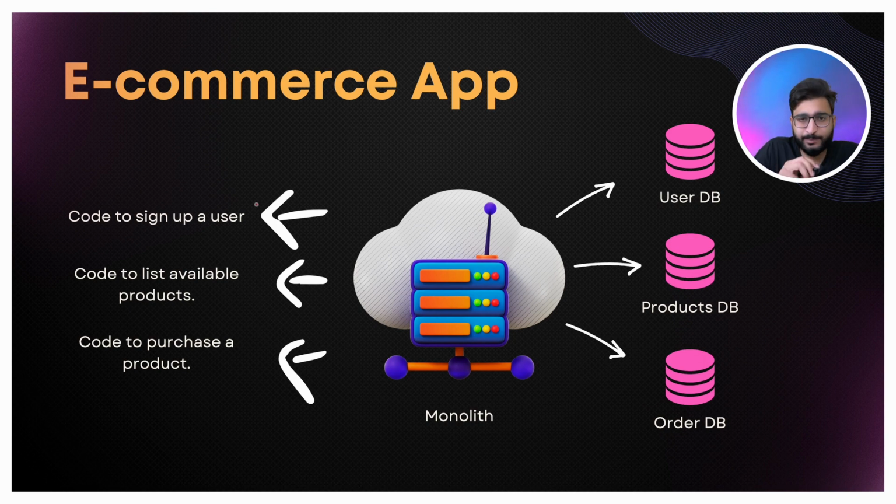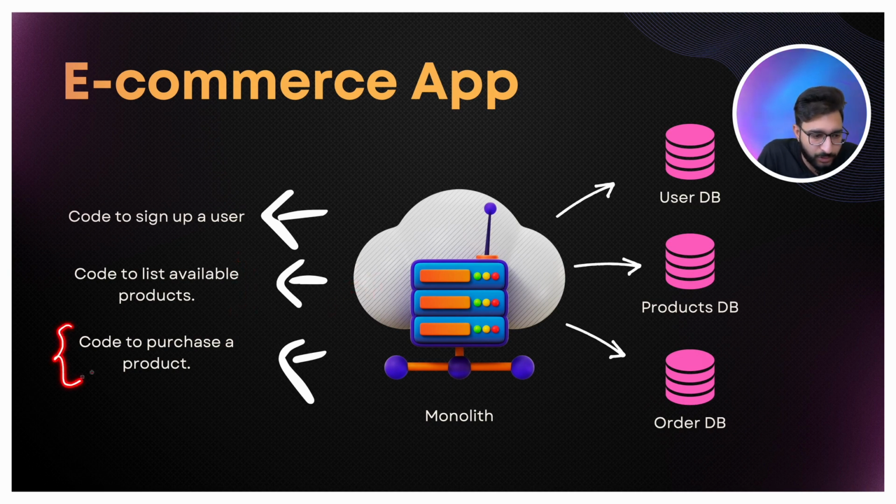So I'll be basically taking three use cases over here, right? So let's say this particular service actually holds a code to sign up a user, right? So maybe within this service, maybe somewhere we will be having a code to sign up a user, to log in and log out, the code of login and log out for a particular user, right? Then in the same service actually, in the same code base actually, we will be having a code to list available products also. Let's say, as you see in the Amazon website, right, we can list out the product. So we have that code in the same service actually.